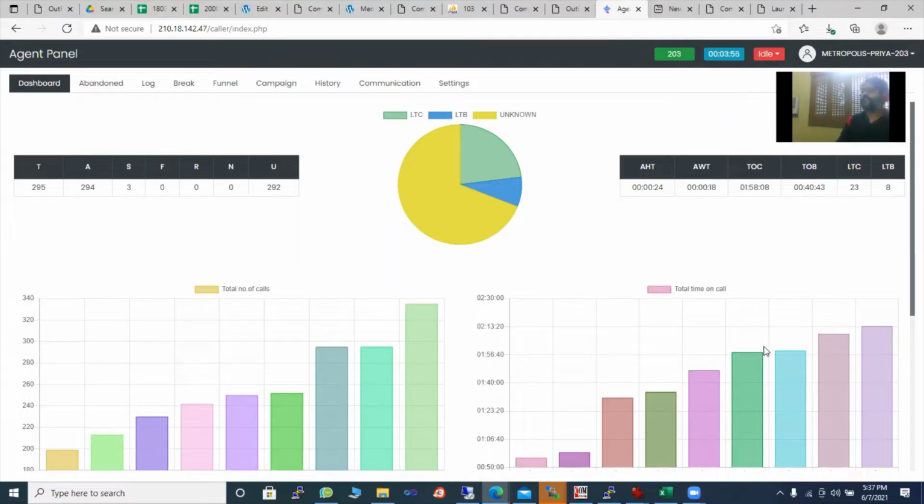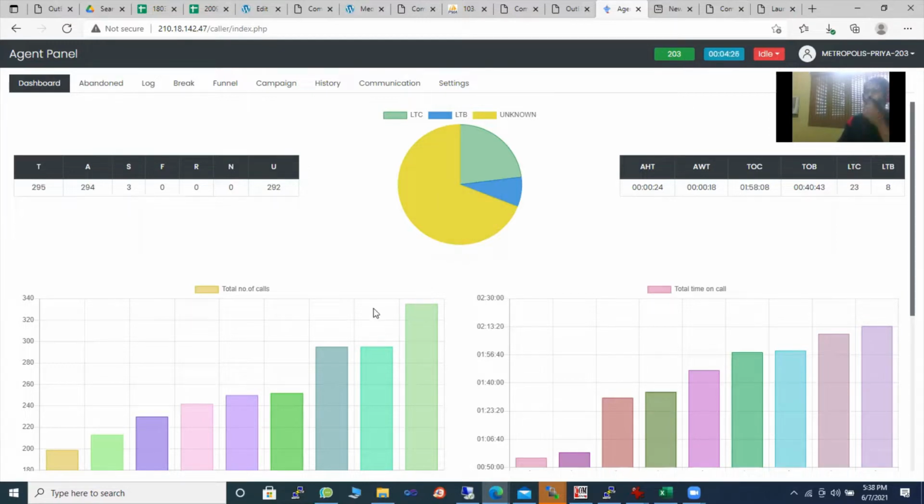What you're seeing here is the agent panel. This is how the agent panel will look. When you log in, by default you will be in an idle status, and this is a timer of all status. This indicates that you have been idle for 4 minutes and 13 seconds, and this is the extension number you have logged in with and the current status. The green indicates that the extension is registered and waiting for a call.